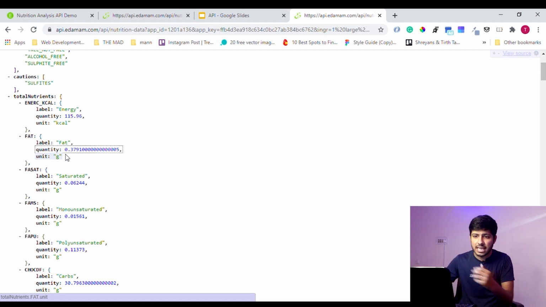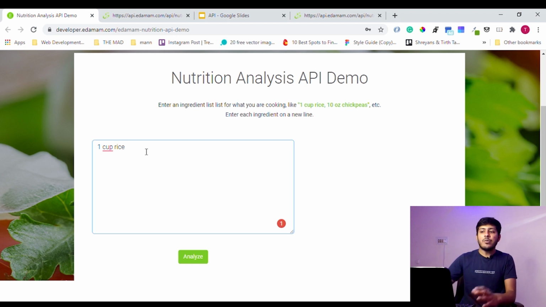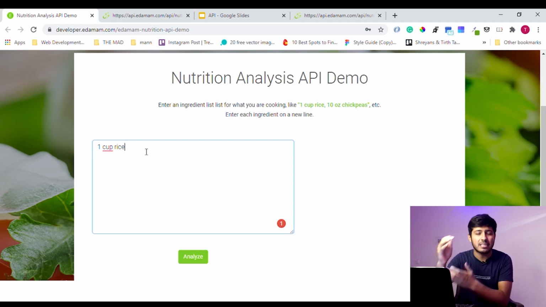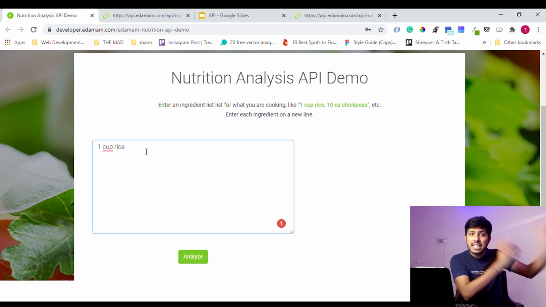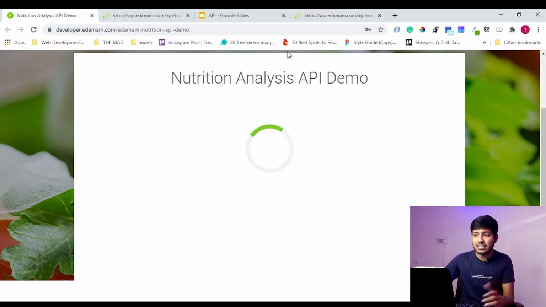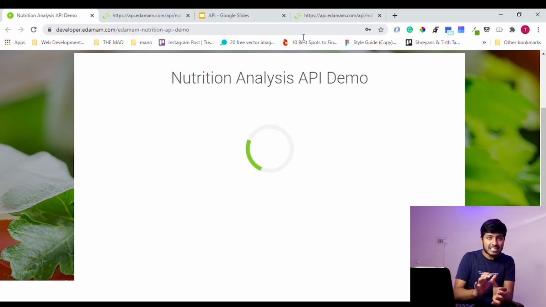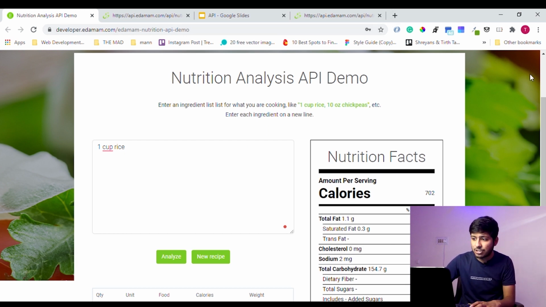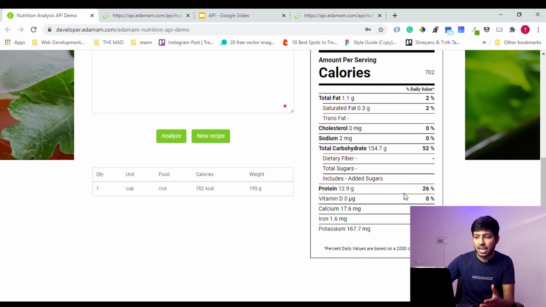Now how is it useful? See guys, let's suppose that you are creating some website where a user can come and write 1 cup of rice, and you need to provide all this data like how many nutrients, how many proteins, how many carbohydrates, how many fats. Now you will not research all these facts, right? What you will do is use the API of Edamam. So when one writes 1 cup of rice and clicks on analyze, you use that API, fetch the JSON file, fetch the data from it and showcase it over here. See, I just told you 12.9 grams, 12.9 grams is here.